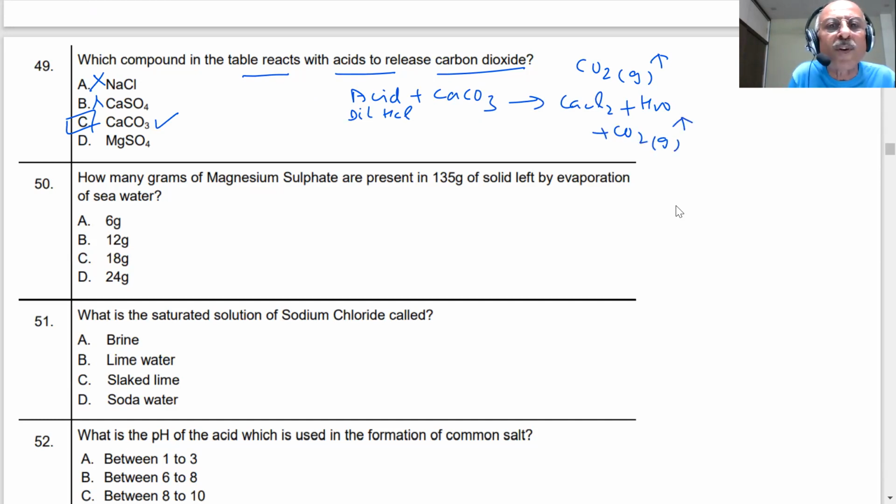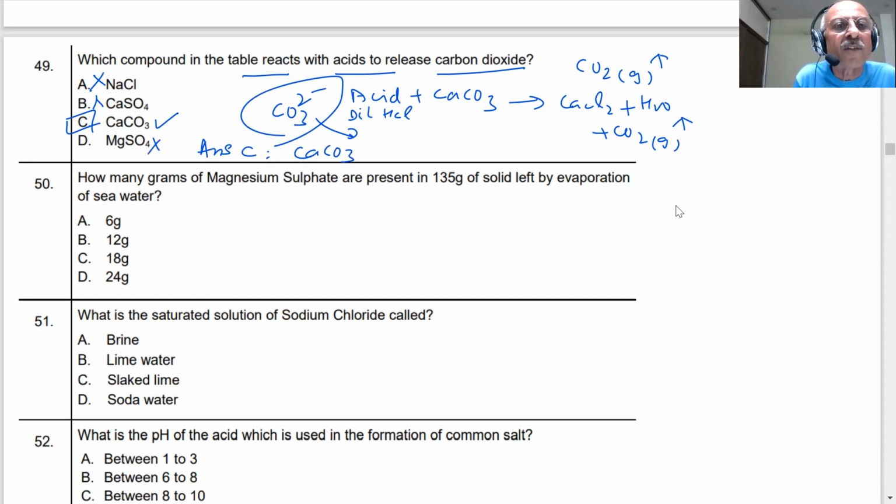Because there is a carbonate, there is a CO3 2 minus, students. It is clear that this can react with an acid and produce carbon dioxide. Therefore, the correct answer is C, that is CaCO3. All right. This is also wrong. Magnesium sulfate cannot give us carbon dioxide. There is nothing like CO3 here.